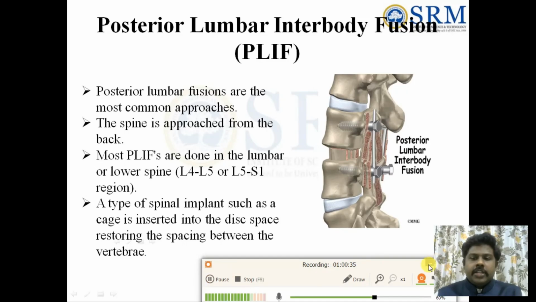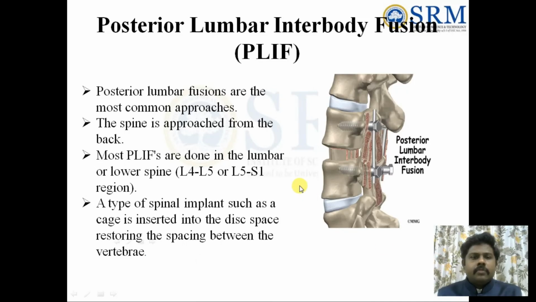The posterior side fusion, or the most common approaches: they will remove this posterior side and put the screws and implant over there, commonly at L5-S1 levels. It's a posterior lumbar interbody fusion.